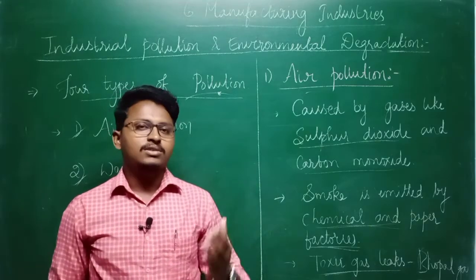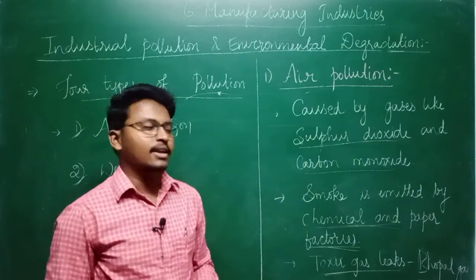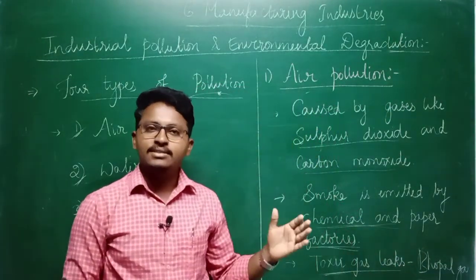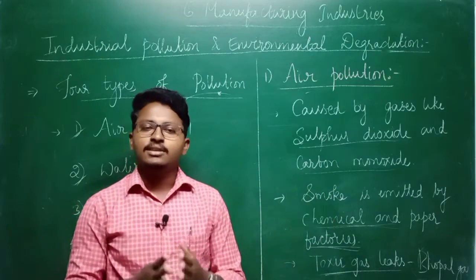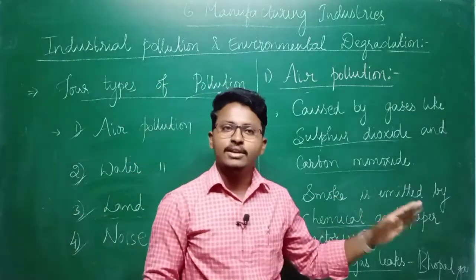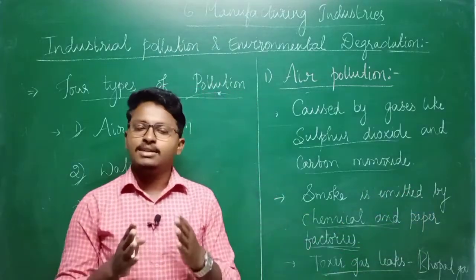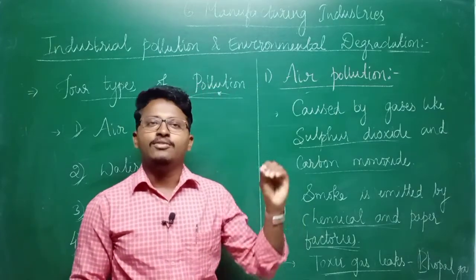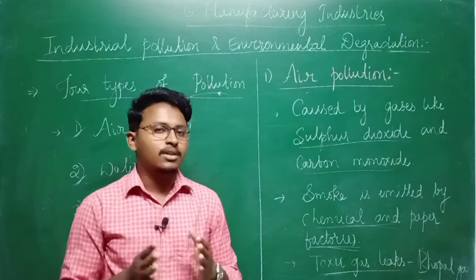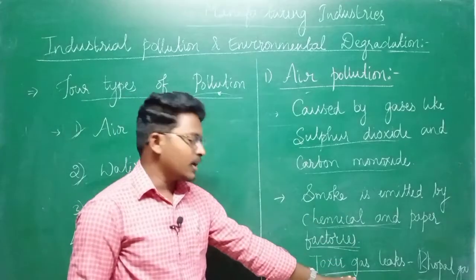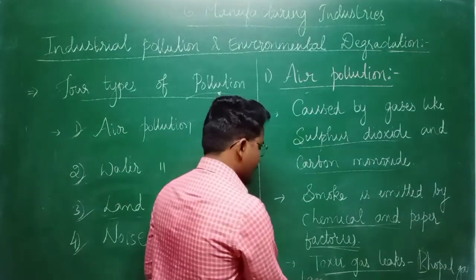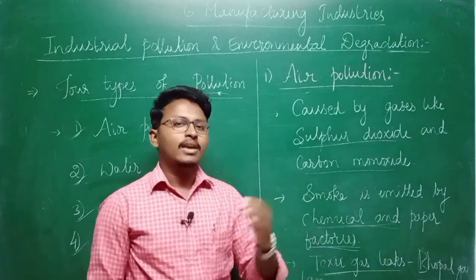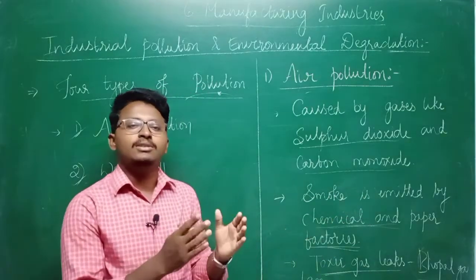One of the most tragic incidents which happened in India was the Bhopal gas leakage, which created a lot of destruction in Bhopal, and almost 10,000 people were affected because of it. Even now, people who are born there are born with some kind of defects or disorders in their body. So long ago, around 1984, this Bhopal gas tragedy took place, but till now its impact is being felt. So you can see how dangerous air pollution is.